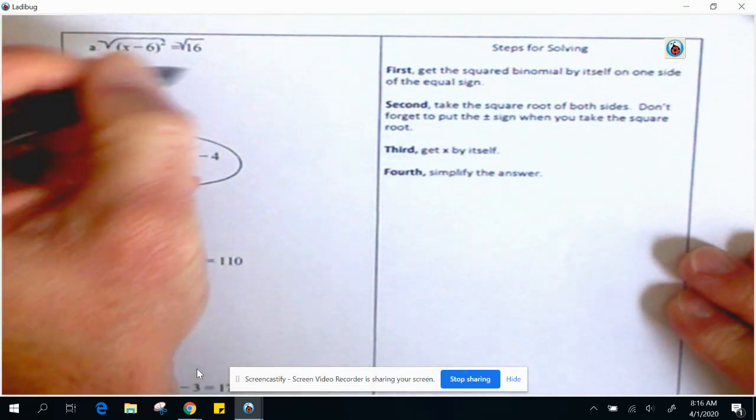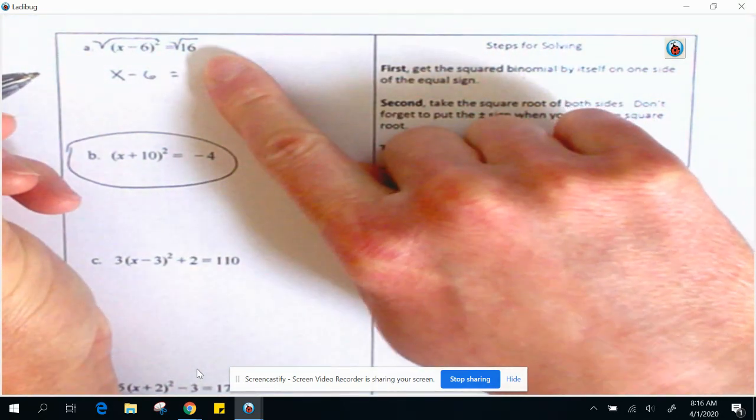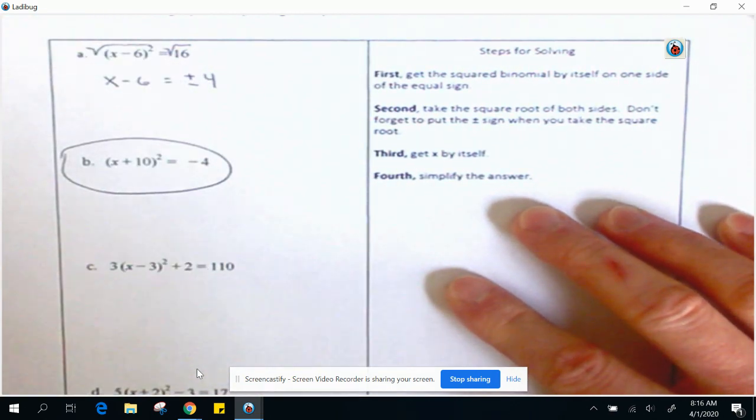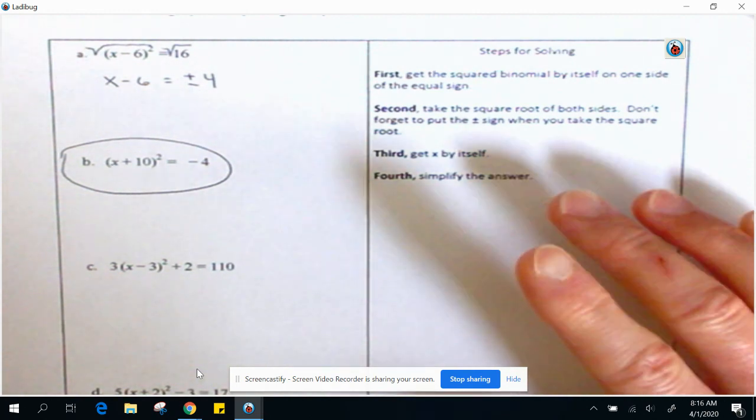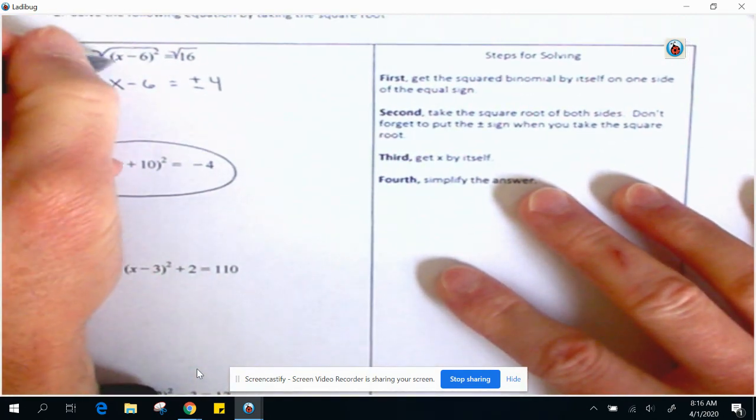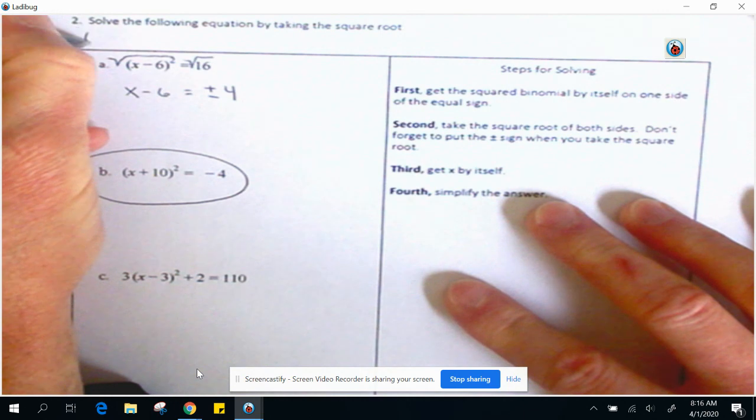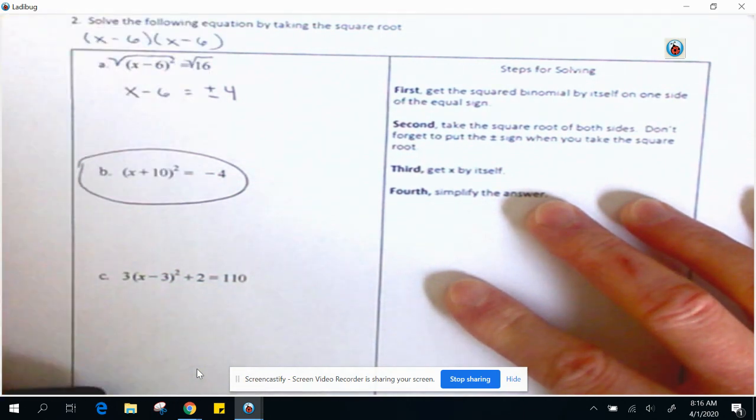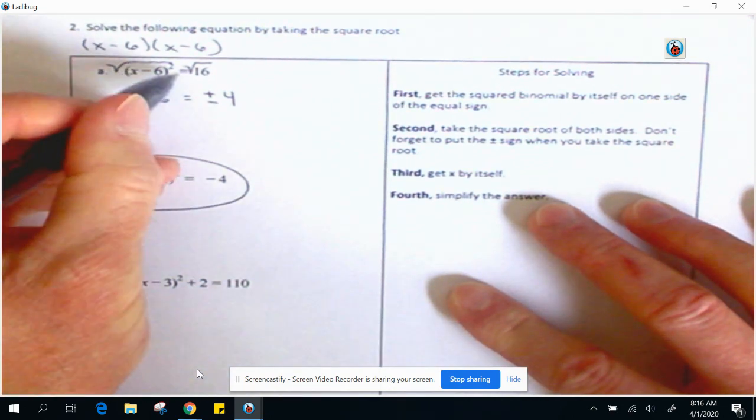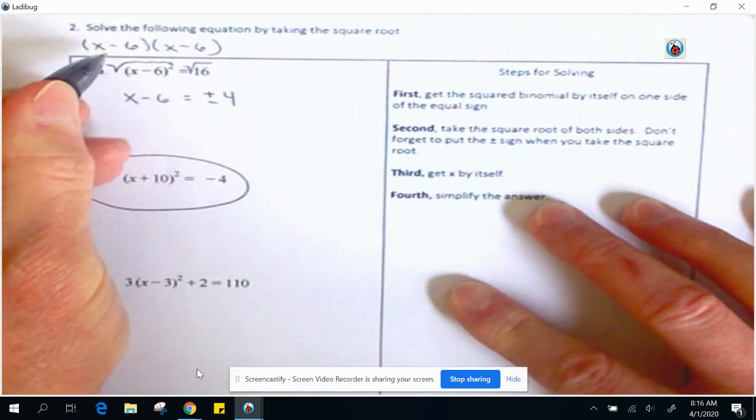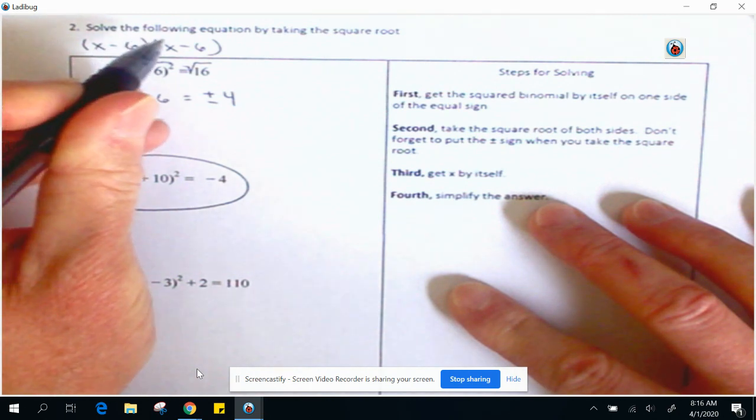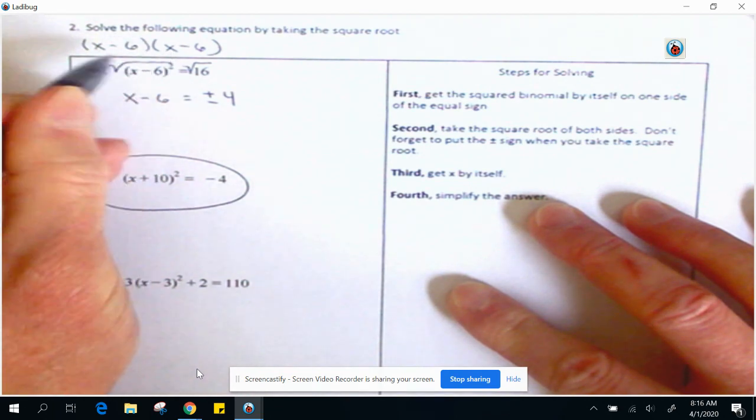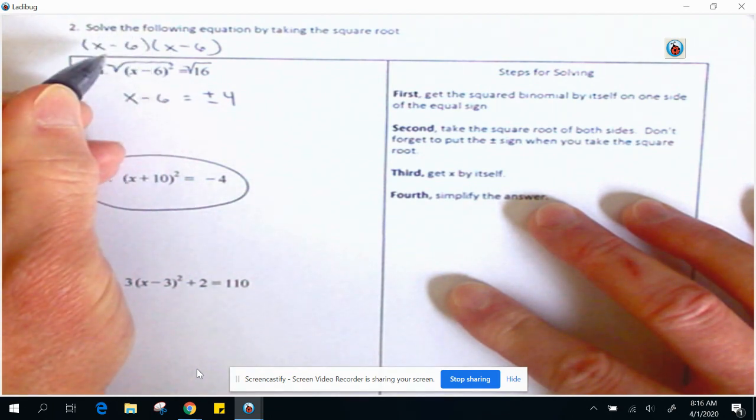I'll come back to this in a moment. And then what number times itself gives us 16? That would be 4, but it's both positive and negative 4. Now, just to be clear, I'm going to write this out so that you can see it: x minus 6 times x minus 6. So when we take the square root of this inside piece, what we're looking for is the one thing that's getting multiplied by itself to give us this x minus 6 squared. Well, we can see it. It's just the x minus 6.